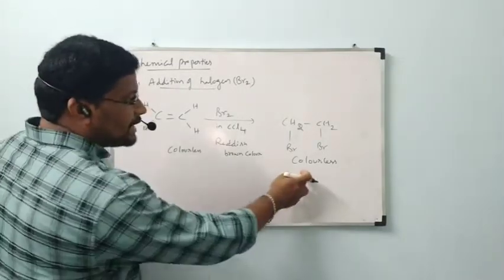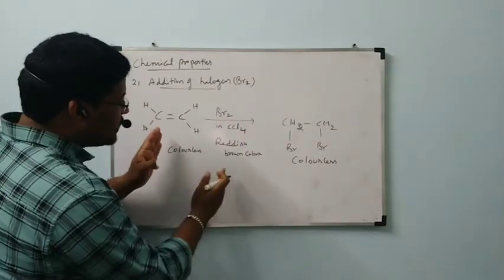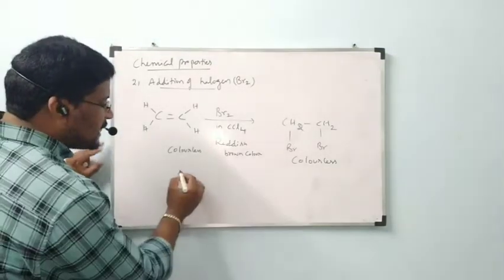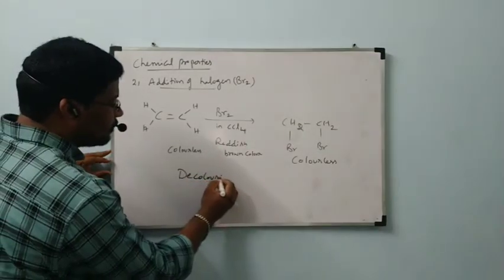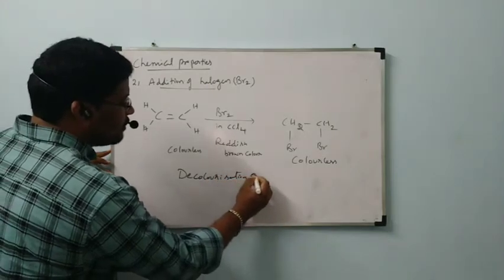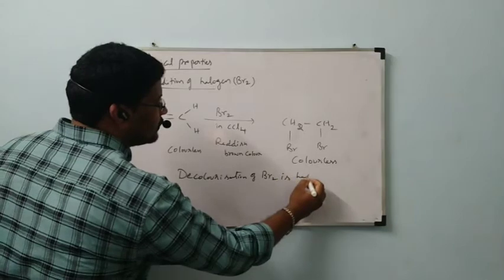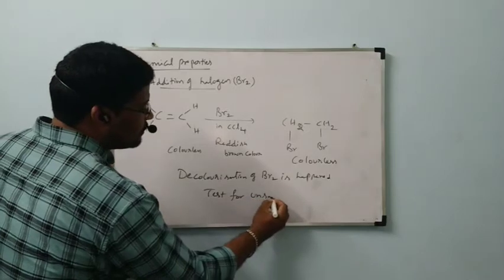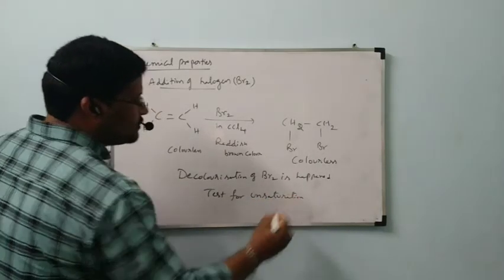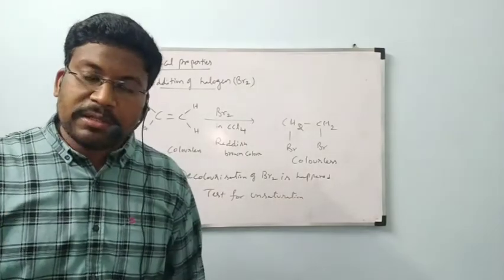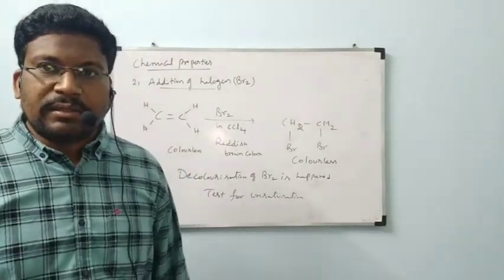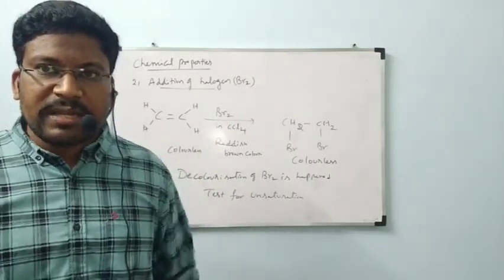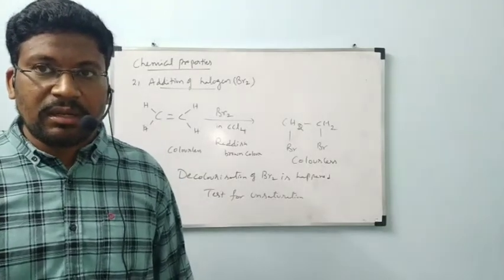This is getting colorless, right? The bromine solution is reddish brown and the product is colorless. If this is added, we will get colorless. That means decolorization of bromine has happened. This is used as a test for unsaturation, not only for double bonds, even triple bonds will be recognized. If no reaction happens, the reddish brown color remains as it is. That is alkane, because alkanes will not undergo reaction with bromine directly.